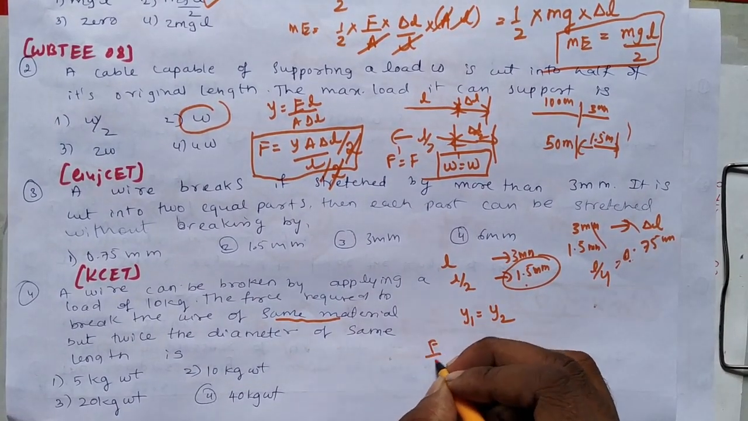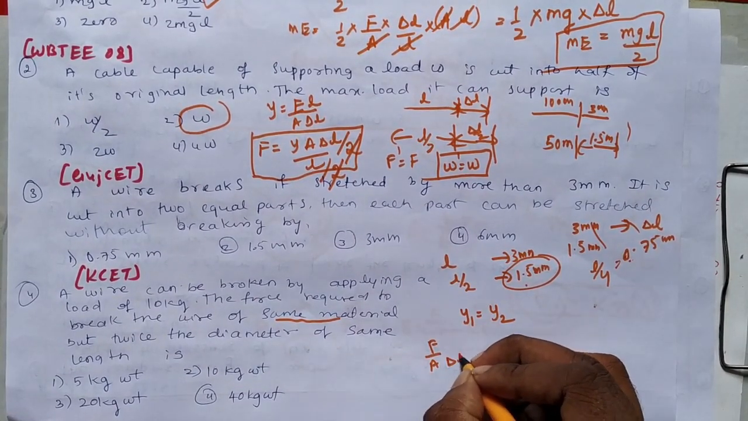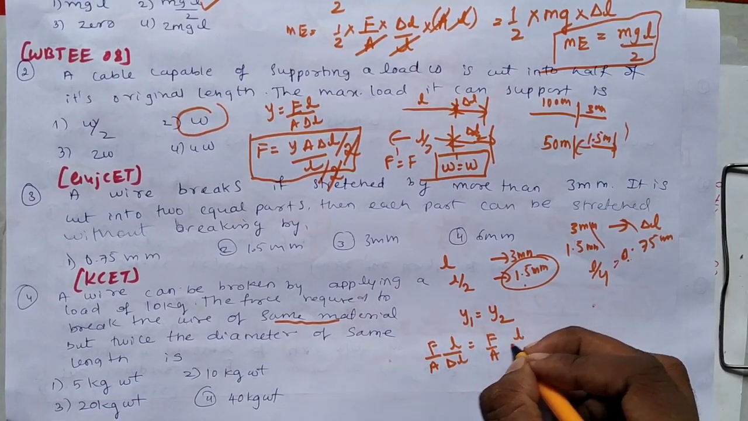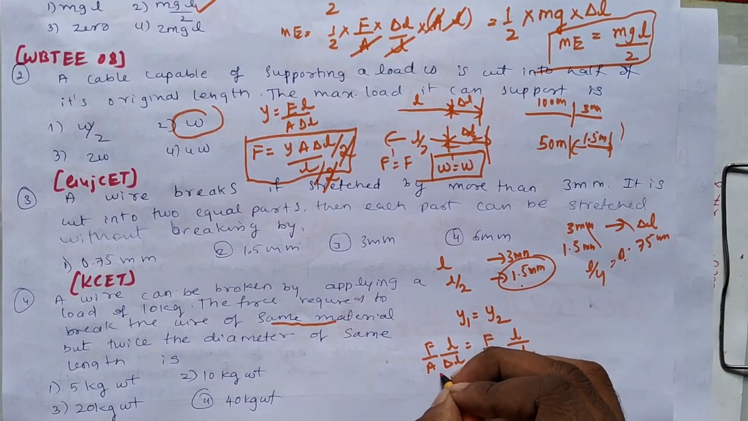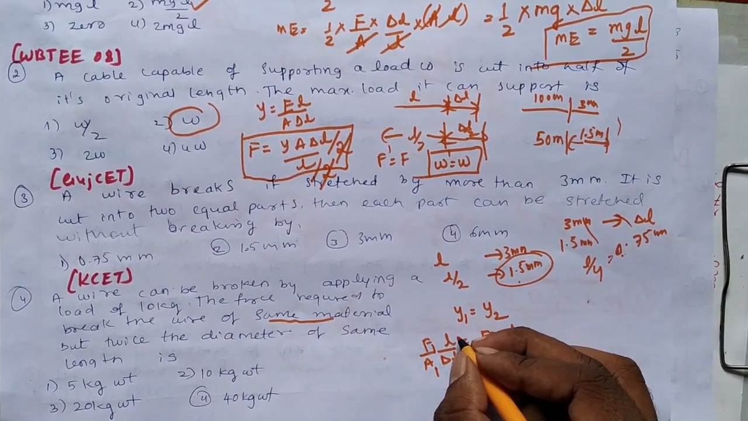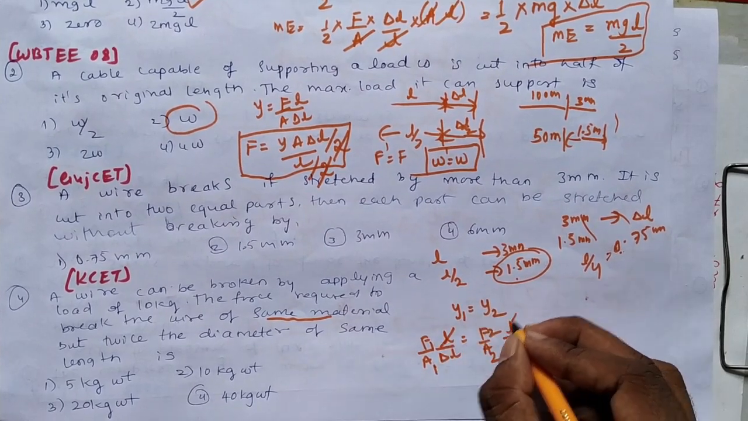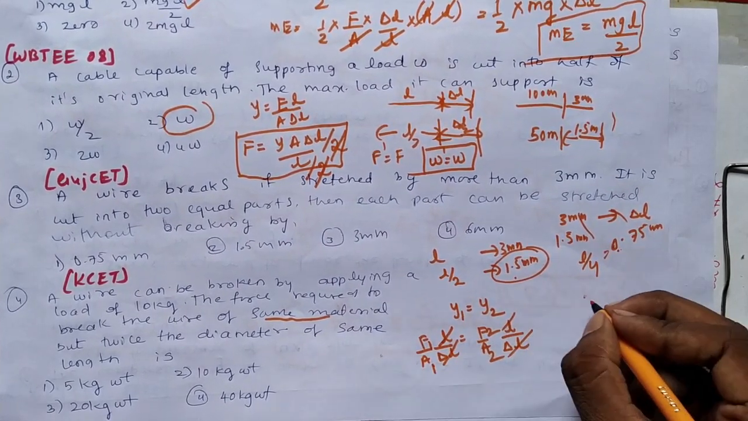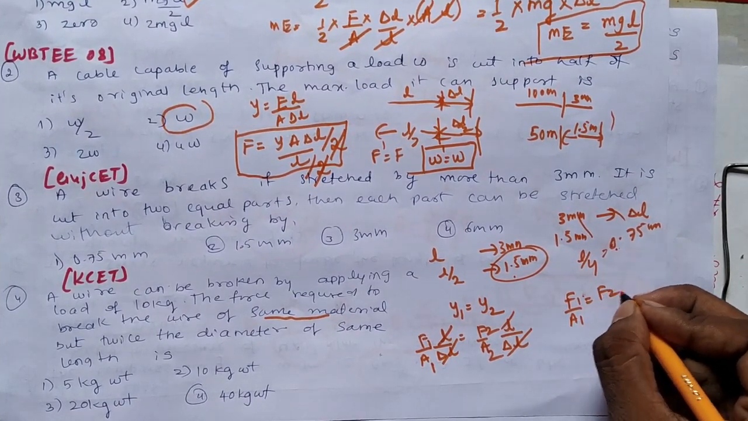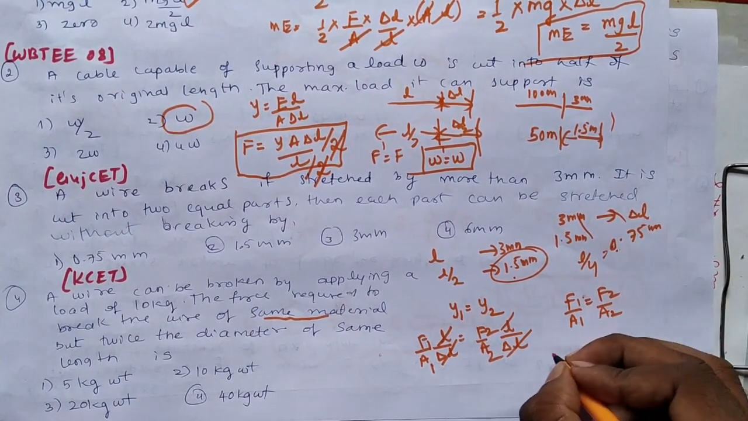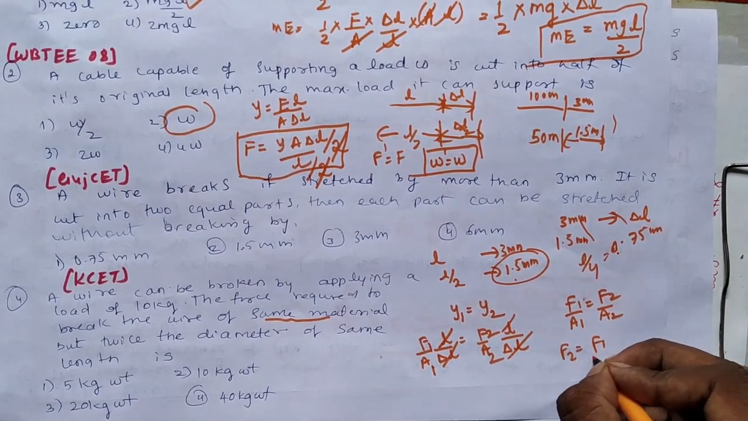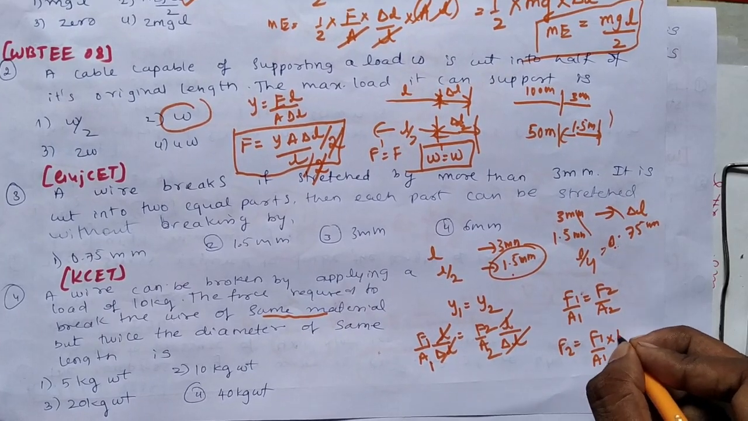That means F L by A delta L should be the same, for F1, A1 and F2, A2. The same material, same length, and same extension. So what we get is F1 by A1 is equal to F2 by A2. F1 is given, you have to calculate F2. F2 is F1 by A1 into A2.